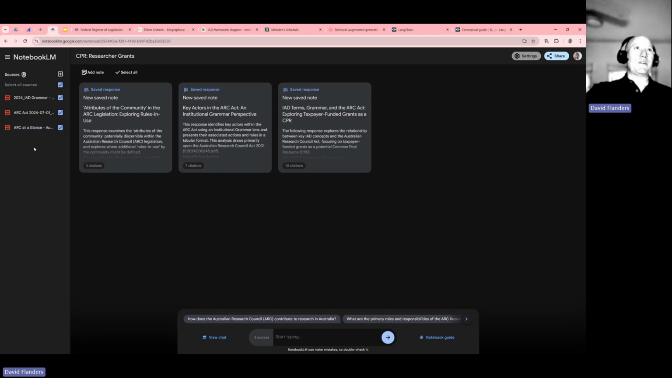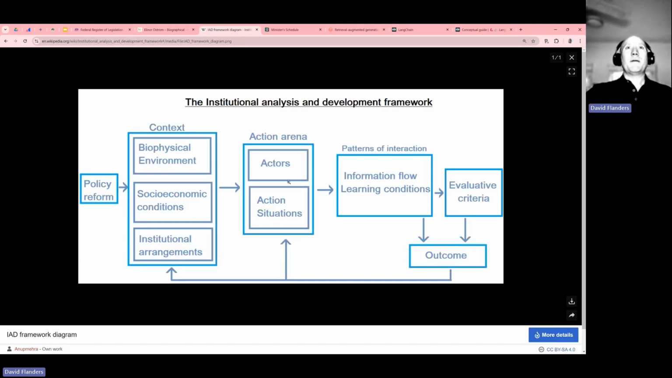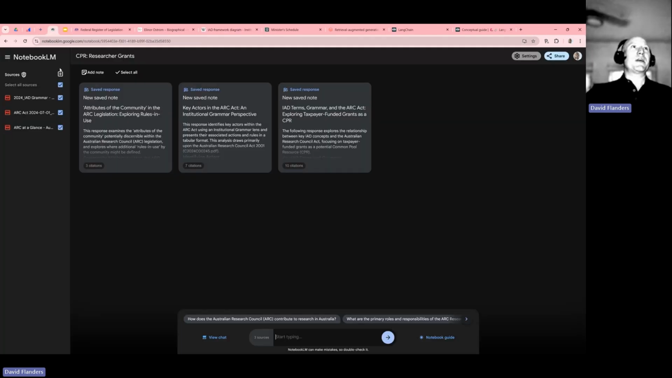This is a really simple example, and obviously your literature review could really pack this out in terms of evidence. Then you're going to hop in here and start to look for the things you're looking for. Remember, I'm looking for actors in action situations. Because I've got the institutional grammar, the IAD grammar, in there, which defines what those terms are, I can literally just go to the AI and say, please list any actors or action situations which may arise from the act.